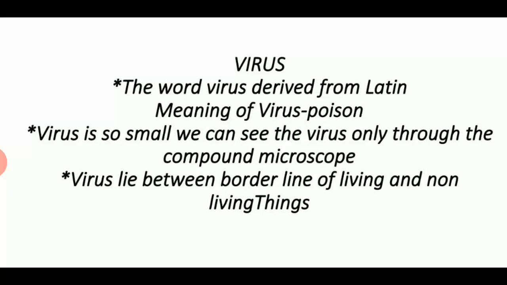When it is present outside a living organism, it is inactive and acts like a non-living thing. But when it enters any living organism, it becomes active and starts multiplying. It shows the characters of living objects. So, virus is something between living and non-living.